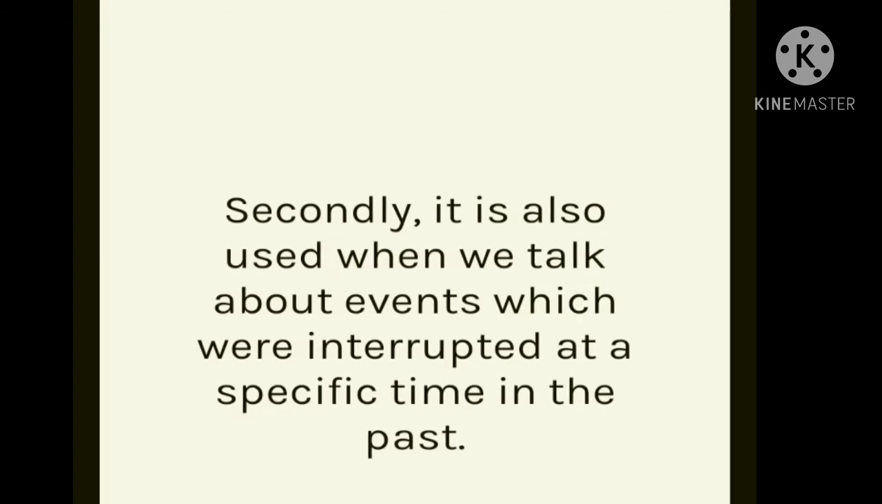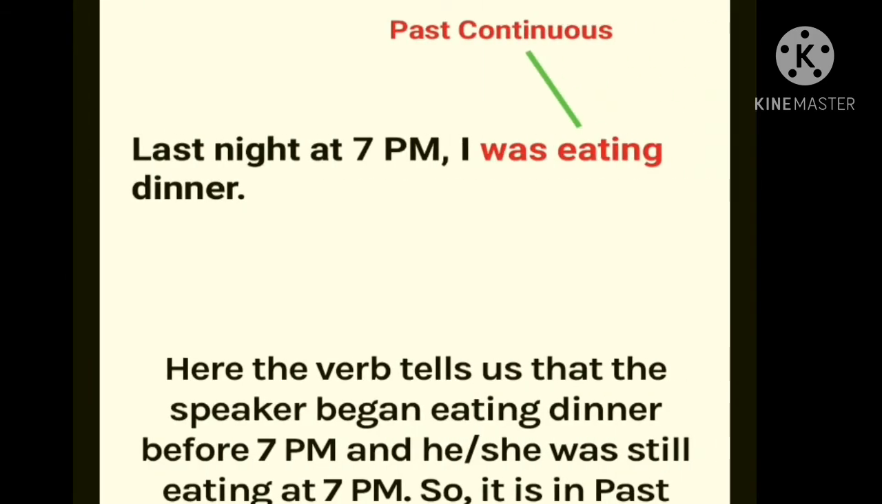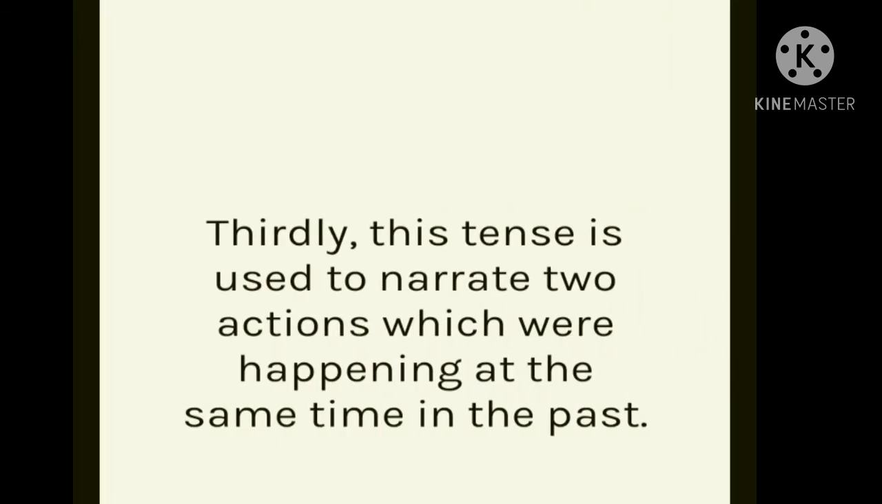Secondly, it is also used when we talk about events which were interrupted at a specific time in the past. For example, "Last night at 7 p.m. I was eating dinner." In that sentence, the verb "was eating" tells us that the speaker began eating dinner before 7 p.m. and was still eating at 7 p.m. So it is in the past continuous tense.